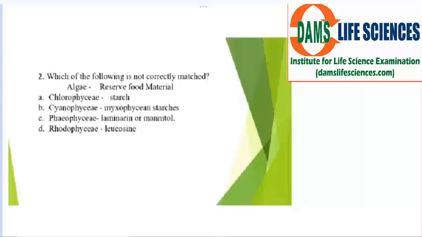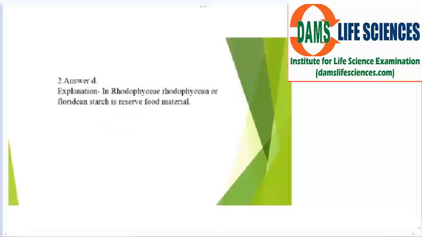The fourth one is wrong because the first three are correctly matched. D is about red algae, that is Rhodophyceae. It is floridean starch, which is the storage material. Here you can see in Rhodophyceae, floridean starch is the reserve food material. So for the second question, the option is D.